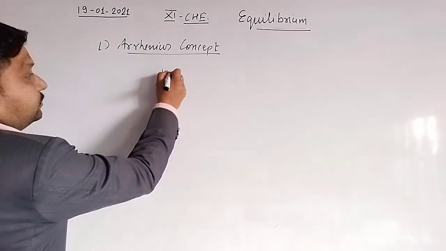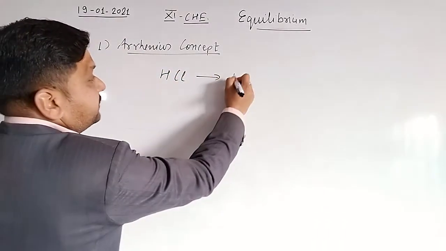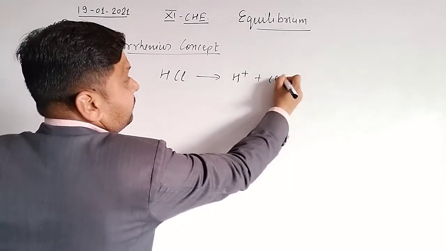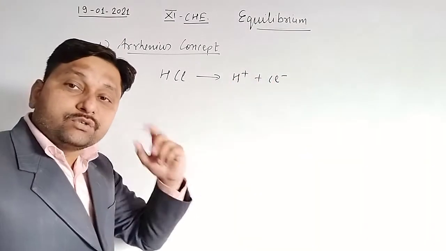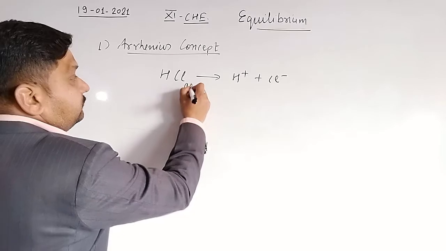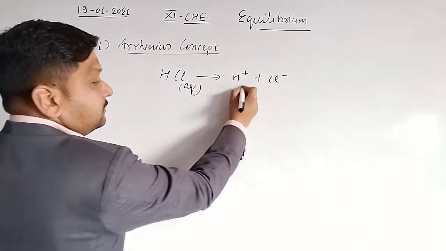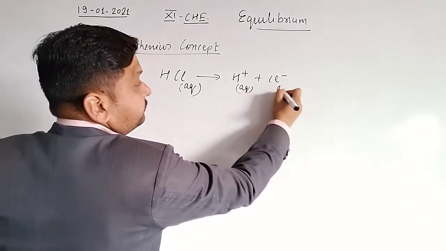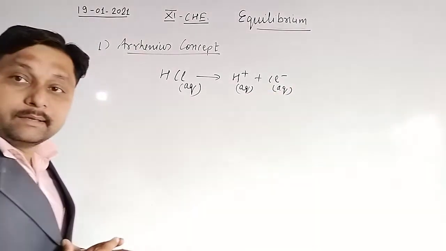So acids are those which have the tendency to furnish hydrogen ion when dissolved in water. So we write here aqueous in both conditions. Clear?